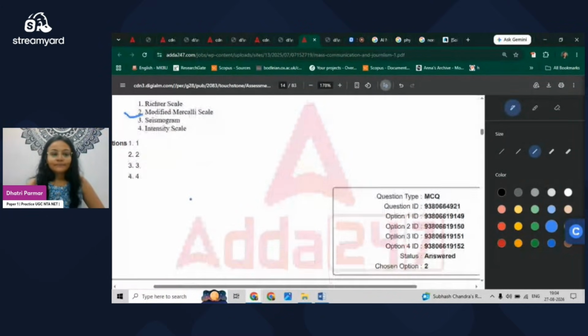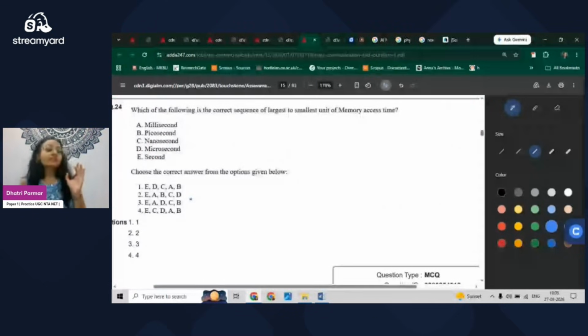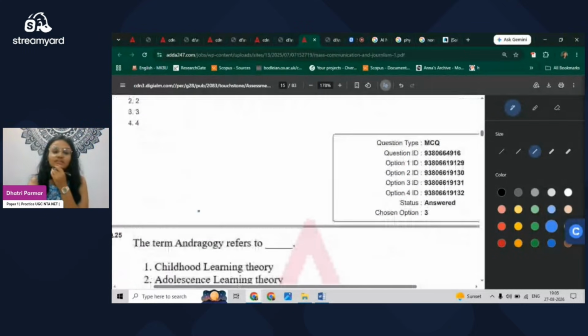Moving to the next one, which of the following is the correct sequence of largest to smallest units of memory? Now this is also a catch because there are some words which I myself heard for the first time, so that's why you can also get the idea. So of course second is the largest one, we have to go from largest to smallest, so E is always there, you can see that. Then we go to millisecond, and then microsecond, then we have nanosecond, and the picosecond is actually the last or smallest unit of memory, so B is the last. So let's put it in that one. A is option 3 is the answer, followed by microsecond, then nanosecond, and then picosecond. This is a question from ICT, and memory questions keep on appearing.